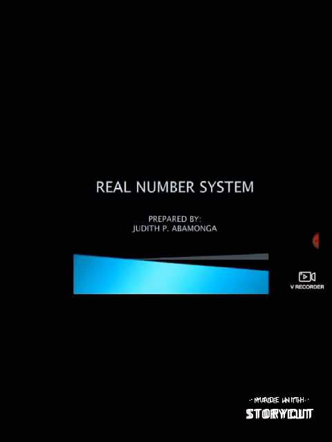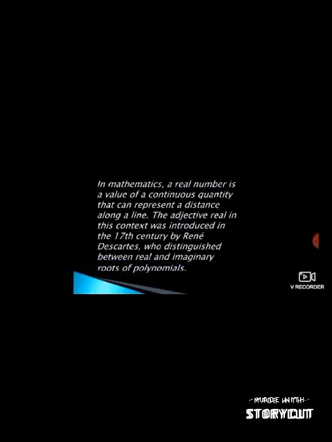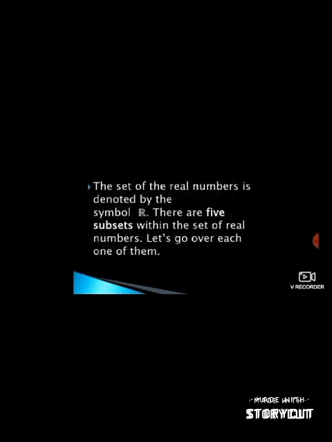So what is the real number system all about? In mathematics, a real number is a value of a continuous quantity that can represent a distance along a line. The adjective real in this context was introduced in the 17th century by René Descartes, who distinguished between real and imaginary roots of polynomials. The set of the real numbers is denoted by the symbol R, and there are 5 subsets within the set of real numbers. If you're willing to know what those 5 subsets are, let's go over each one of them.